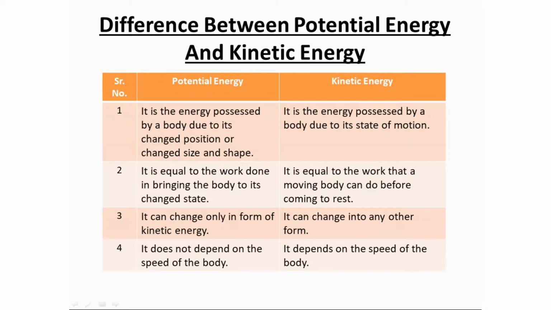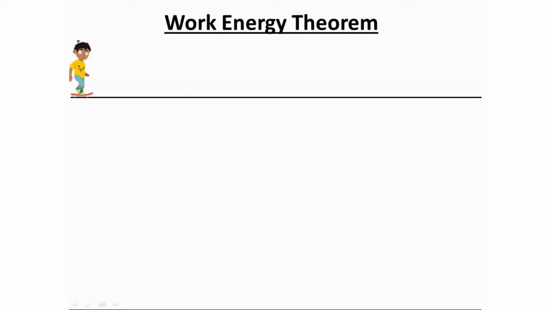Now let's move to work energy theorem. Now if a body of mass m is moving at the initial velocity u, when a constant force is applied on the body along its direction of motion, it produces an acceleration a, and the velocity of body changes from u to v in moving a distance s.